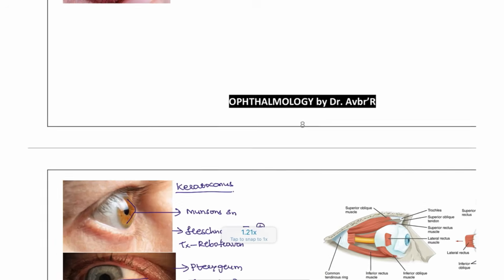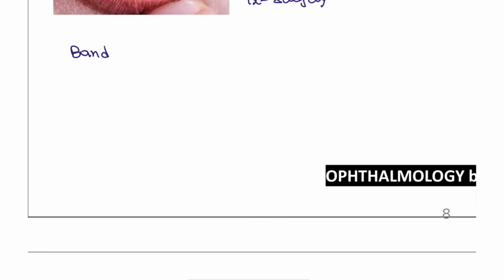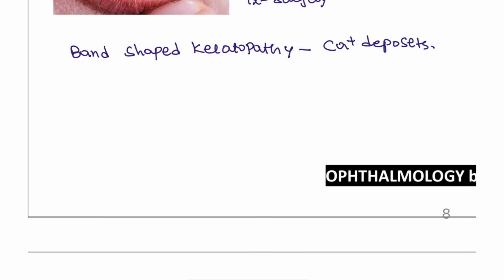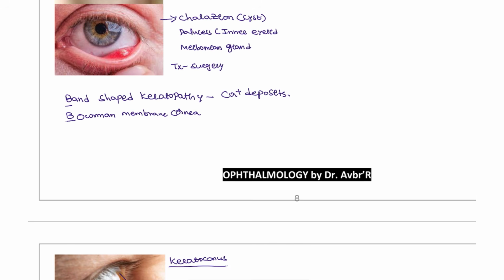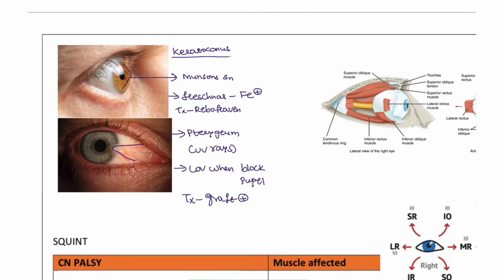Next, moving on to one condition that I wanted to tell here, band-shaped keratopathy. Band-shaped keratopathy is a condition with calcium deposits. Sorry, keratopathy, not cataract. B for band-shaped, B for Bowman's membrane of the cornea, not Bowman's capsule. Bowman's capsule is in the kidneys. So it is Bowman's membrane that is involved with the band-shaped calcium deposits.